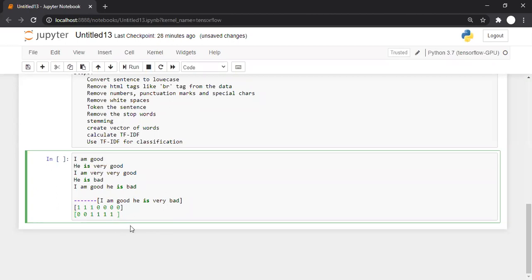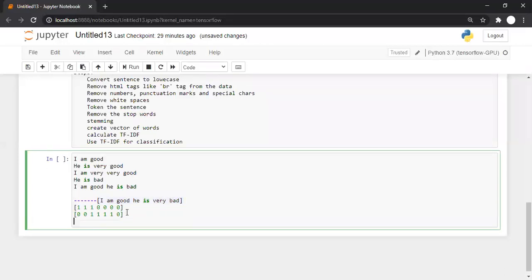Bad is not there in the second sentence. So basically, we are not considering the occurrence sequence in a sentence. We are considering the sequence in our unique words list, and according to that sequence we create this vector.